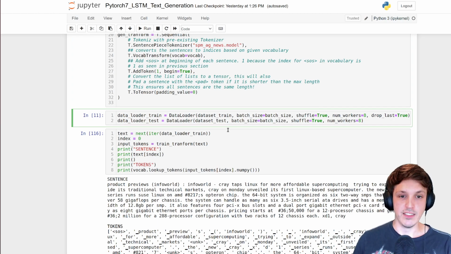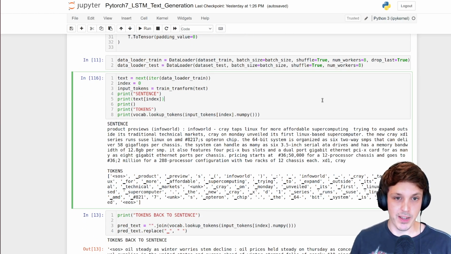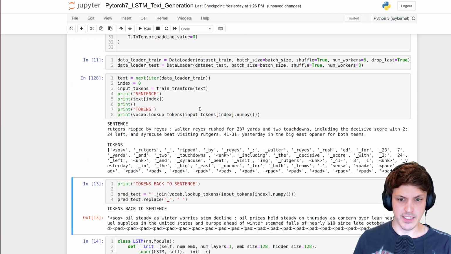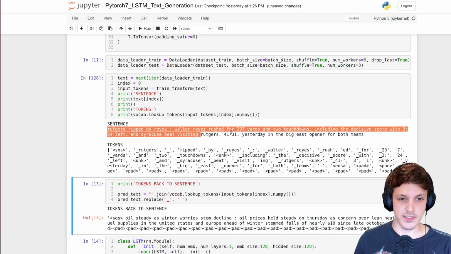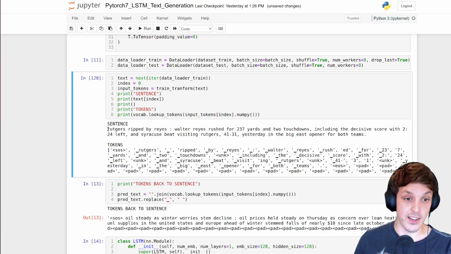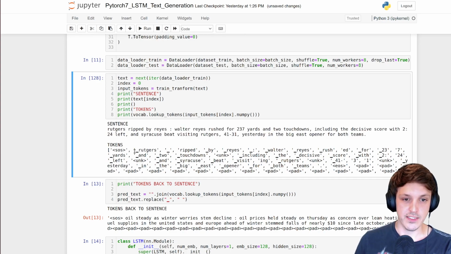So we're going to create our data loader from that dataset as well. And here's just an example of some data from our training set. So let's get a shorter one, easy to look at. Here's our actual sentence. Note here that we've got that colon separating the title of our article and the content. And you can see our actual tokens. We've got our start of sentence, and then our tokens from the tokenizer.